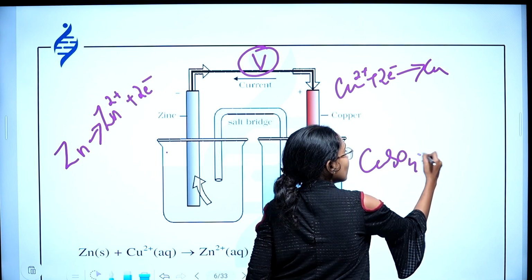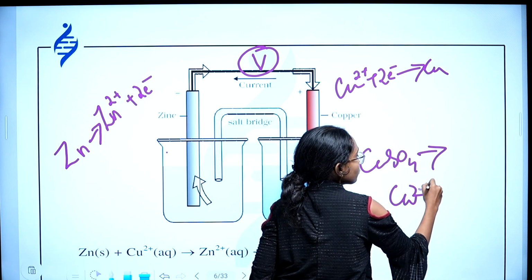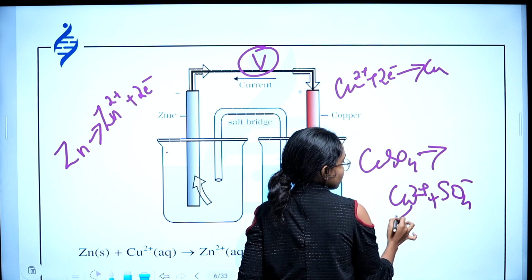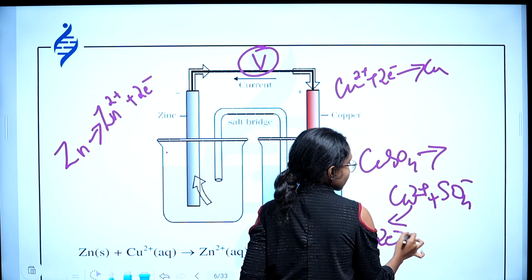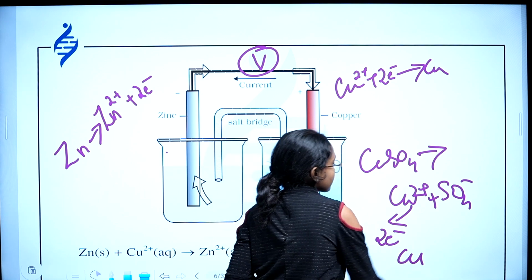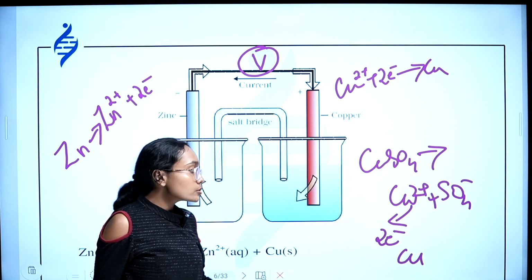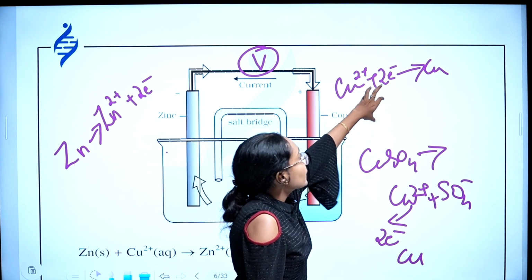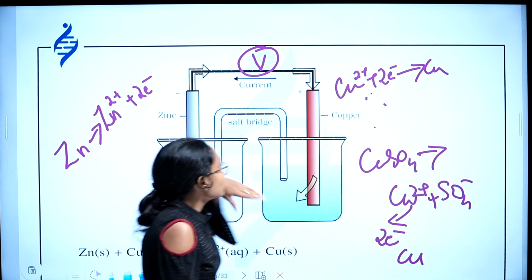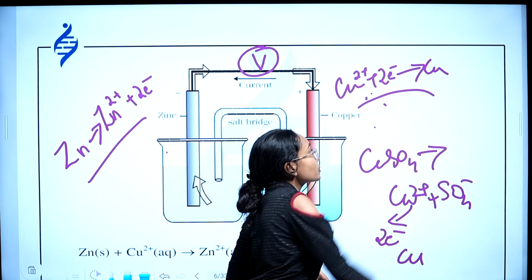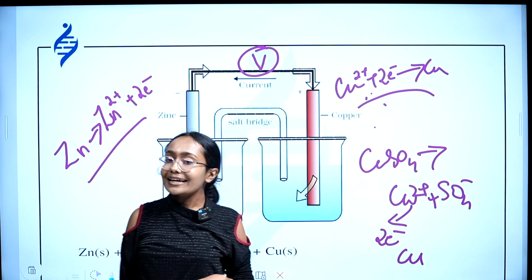CuSO4 has Cu2 plus and SO4 2 minus. This Cu2 plus combines with the 2 electrons given by zinc and gets reduced to Cu. Okay, so that's the reduction reaction and this is the oxidation reaction, the oxidation reaction and reduction reaction of Daniell cell.